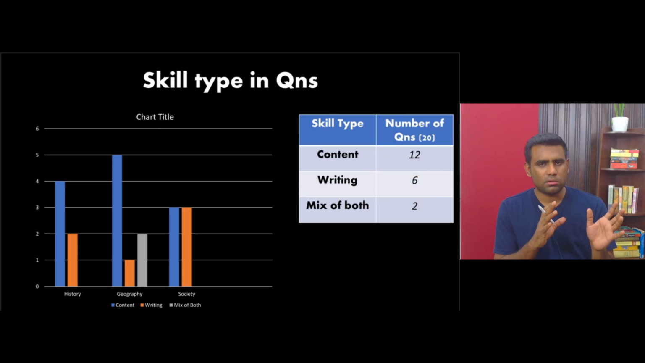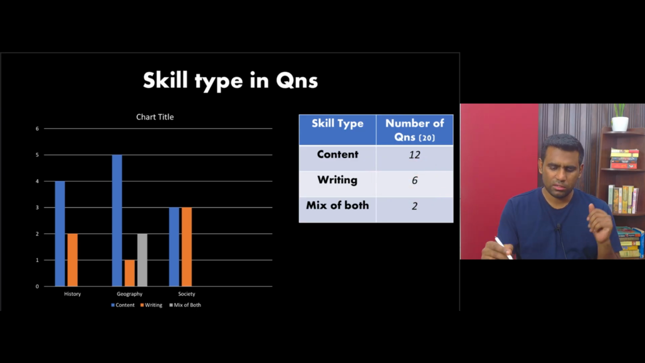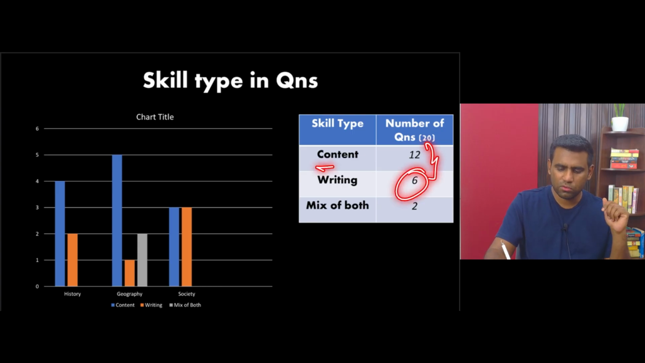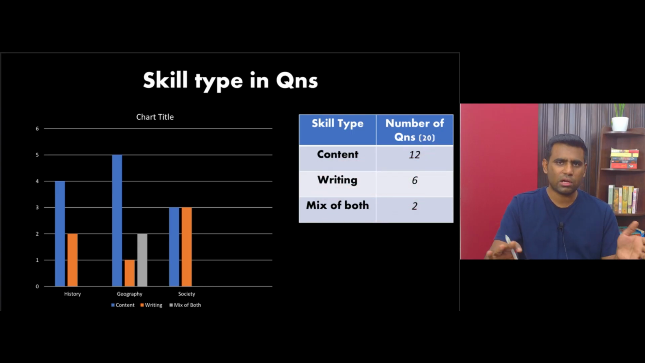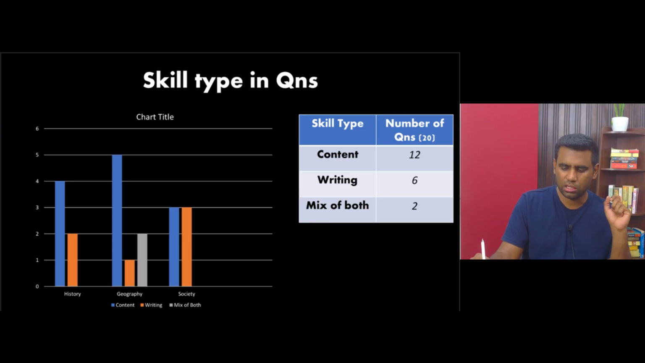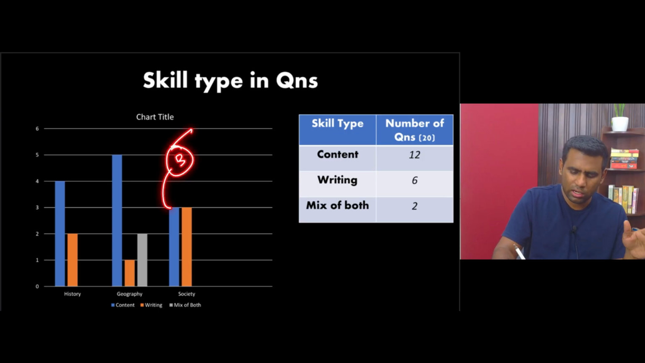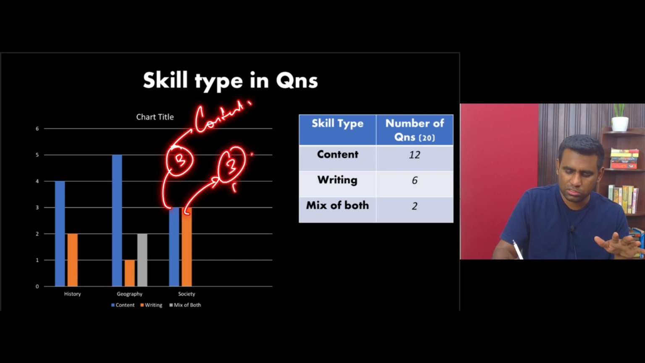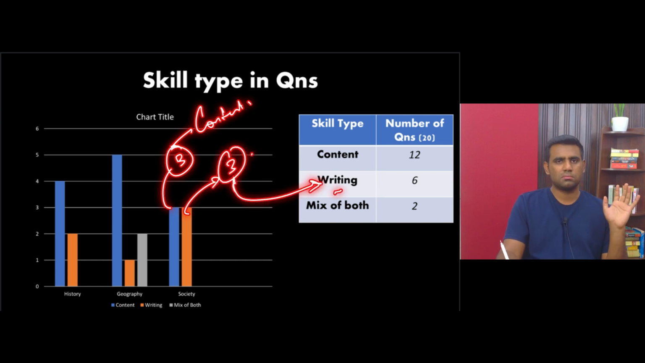Okay, and subject by subject as well, I feel the distribution of the questions of these types actually differs across subjects. For example, in society, there are 6 questions asked this year. 3 of them are dependent only upon the content that you have. But then there are 3 other questions which are purely dependent upon your writing skills.